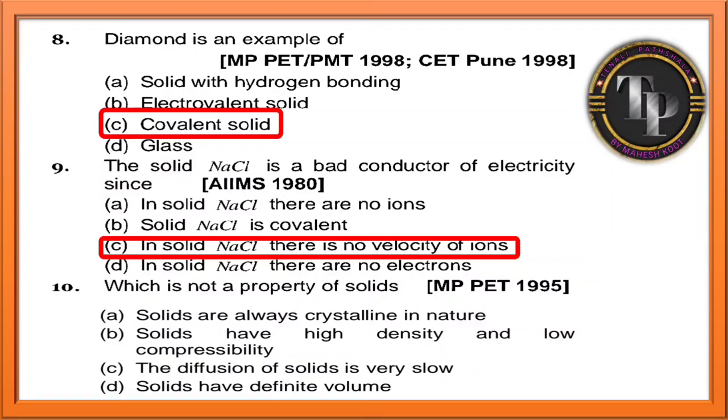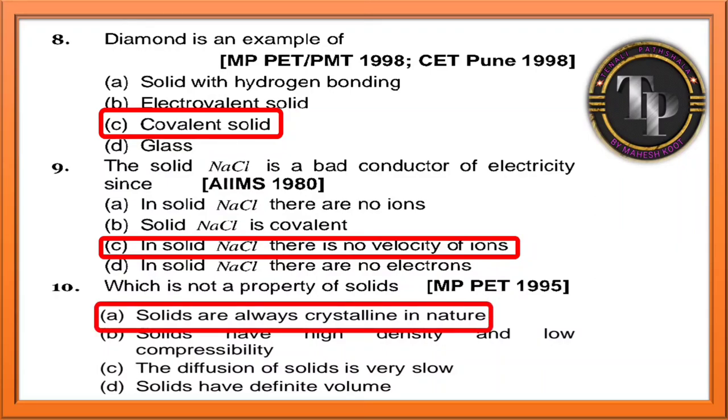Yes, guys. Which is not a property of solids, they are asking. Solids are always crystalline in nature. Solids have a high density and low compressibility. The diffusion of solids is very slow. Solids have definite volume. Which one is not a property of solids? Option number A only. Solids may be crystalline, may be amorphous. In option number A, what they have given? Solids are always crystalline. This is a wrong statement and this is the correct answer for this question.